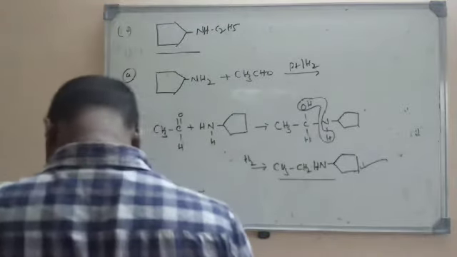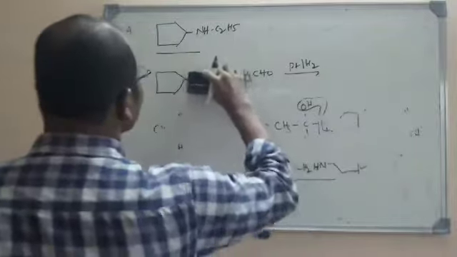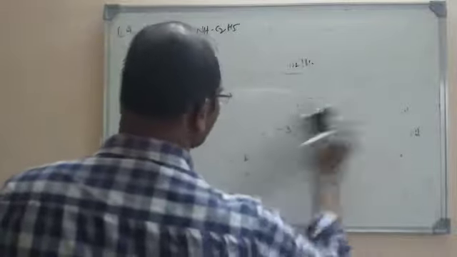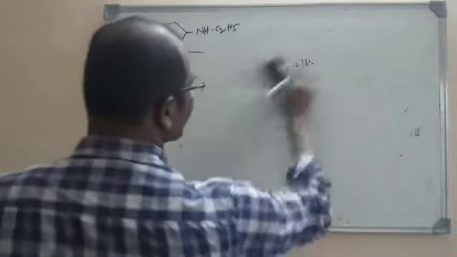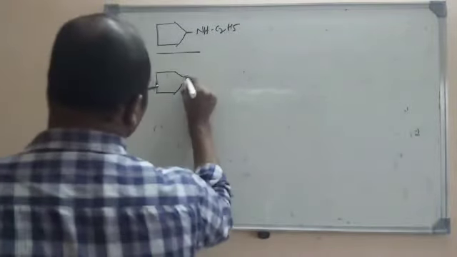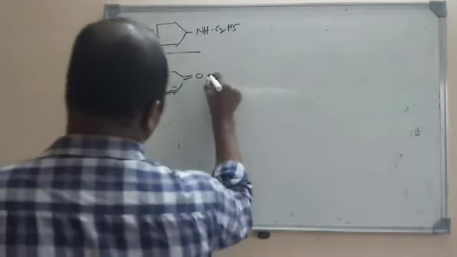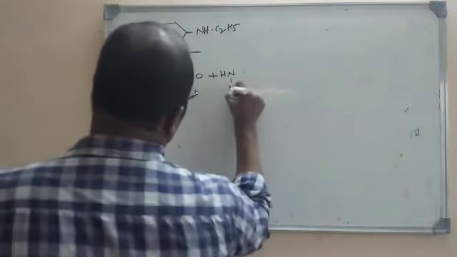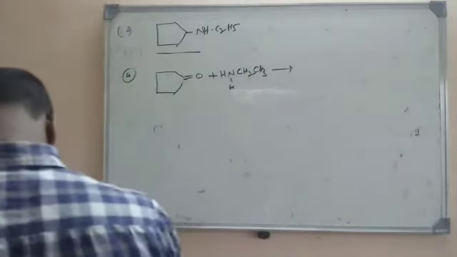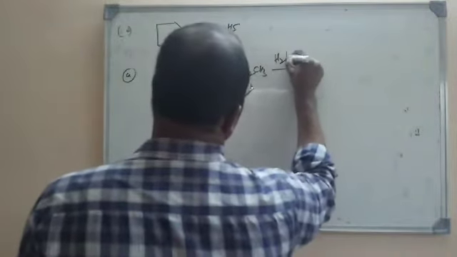Let us see the second one. The second option is cyclopentanone. You all know that is a ketone. This is what is given here, cyclopentanone, that is treated with ethanamine. Actually this is carried out in the presence of hydrogen and platinum. It is a reduction again.